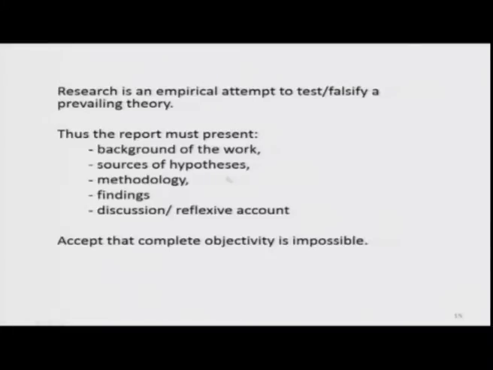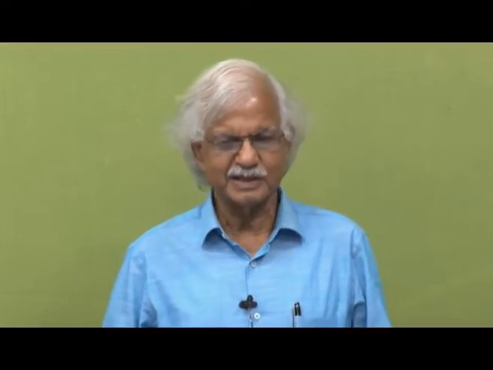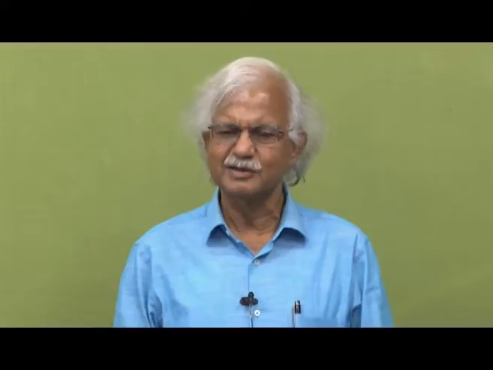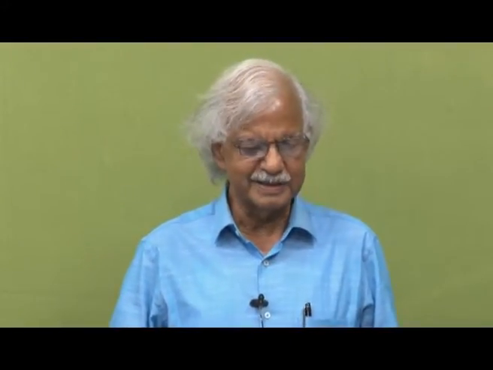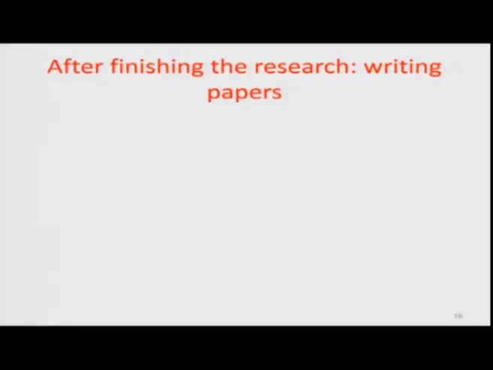In some universities like Jawaharlal Nehru University, MPhil thesis is written on the basis of secondary data like National Sample Survey or census, and PhD students are supposed to collect their own primary data on the same theme, and the two can be combined in the form of a PhD thesis. The report must present background of the work, sources of hypothesis, methodology, findings, and then discussion, and accept that complete objectivity is impossible even when you follow positivistic tradition.